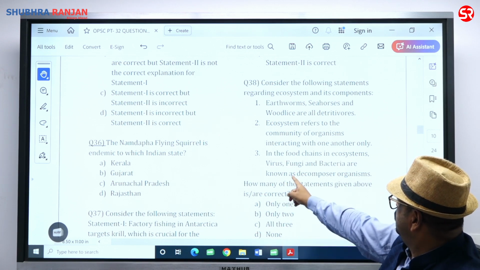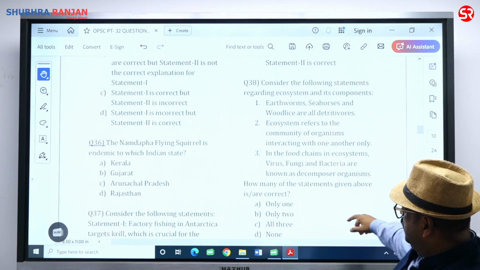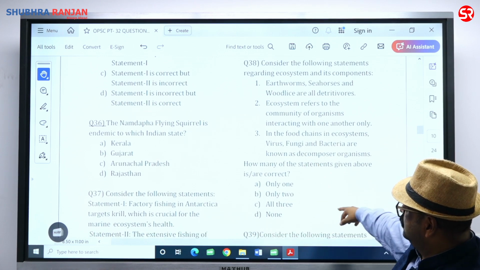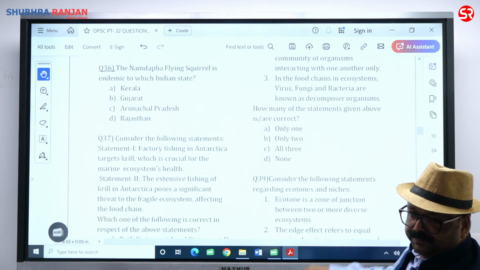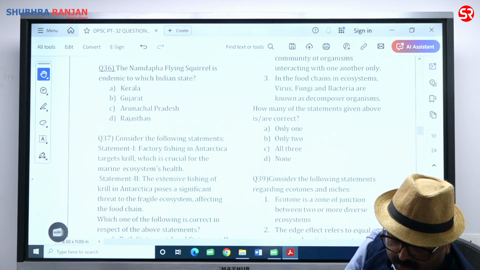So it is not going to be a decomposer. Fungi and bacteria can be decomposers, but the virus is not a decomposer. So all the statements are incorrect and we need to find the correct one. There is none among them, so we will go with delta. Question 38, it is delta. Consider the following statements regarding ecotone and niche.